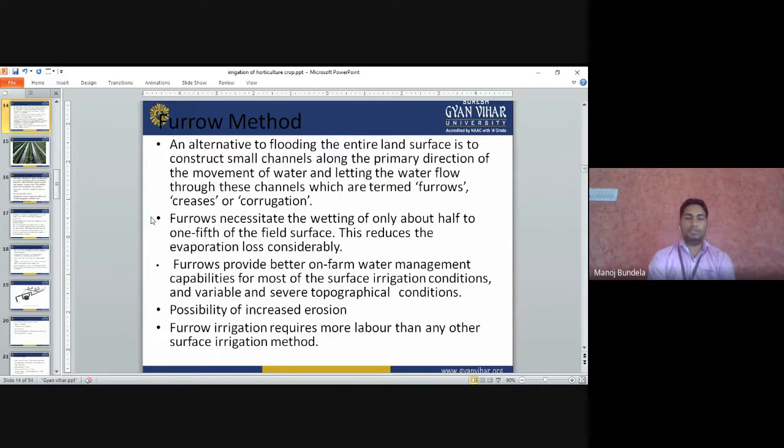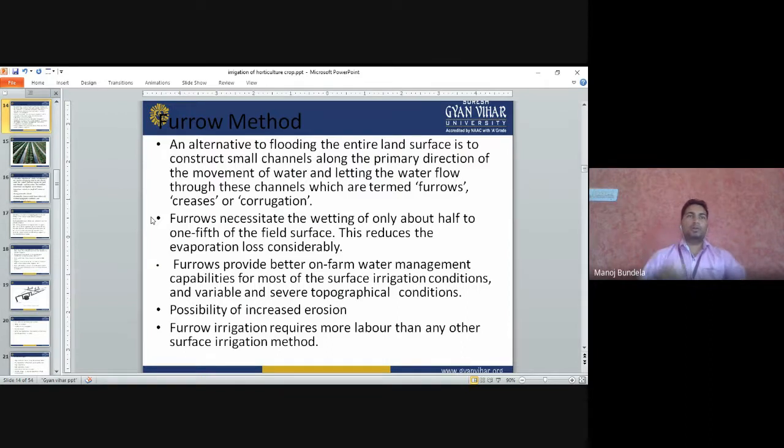Possibility of increased erosion. There is a possibility of increased erosion. We can reduce the soil erosion. Sometimes what will happen is, when we apply the water, if the water goes outside of the field, the soil will also go outside with the water. Due to that the soil will be lost.